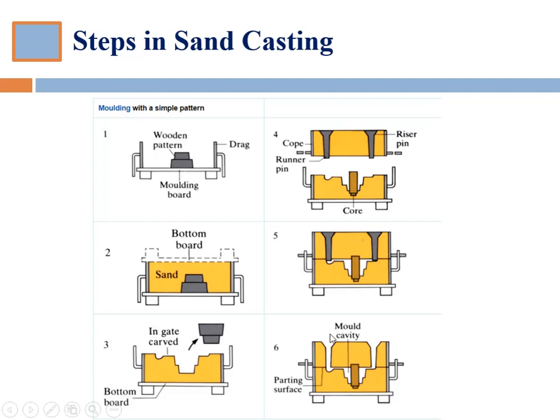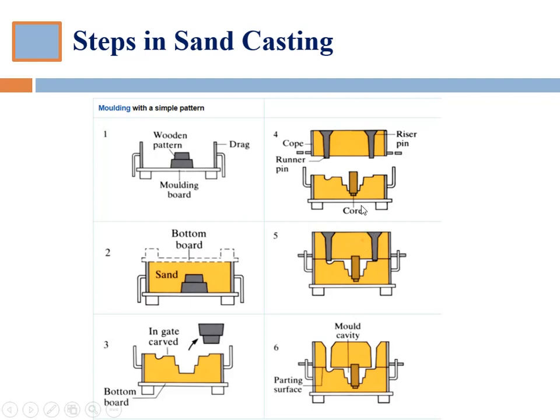Through this pouring basin we pour the molten metal, then it flows through this vertical channel, which is called the sprue. Then it flows through this horizontal channel, which is called the runner.